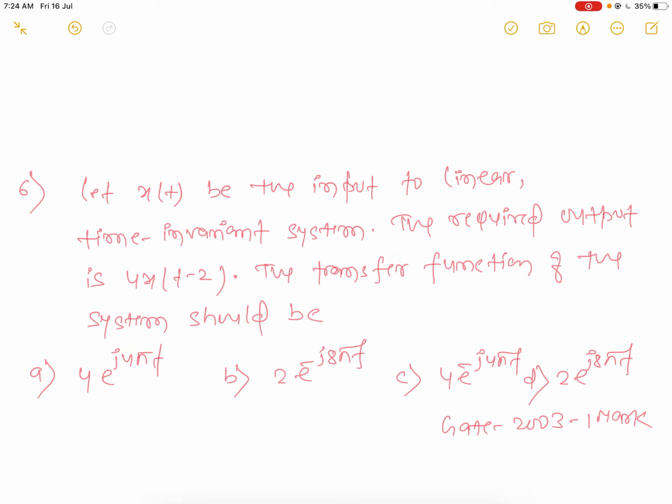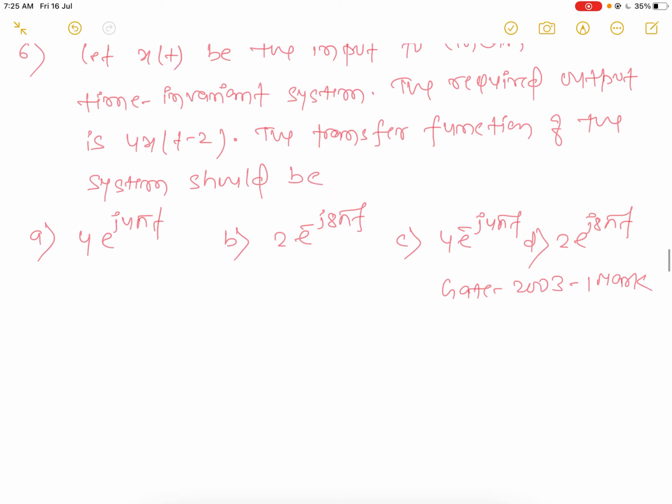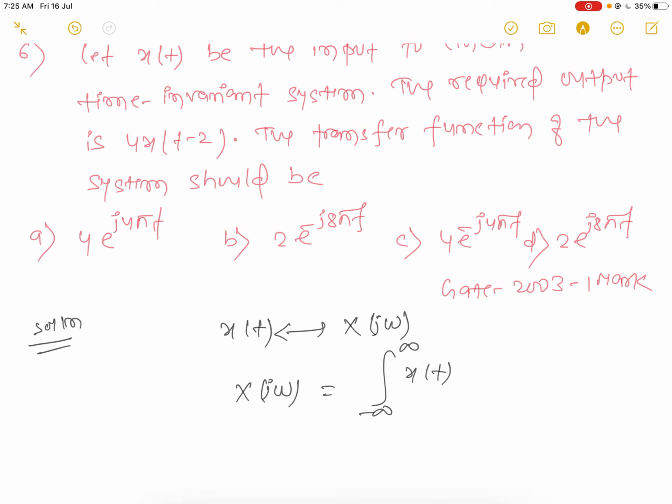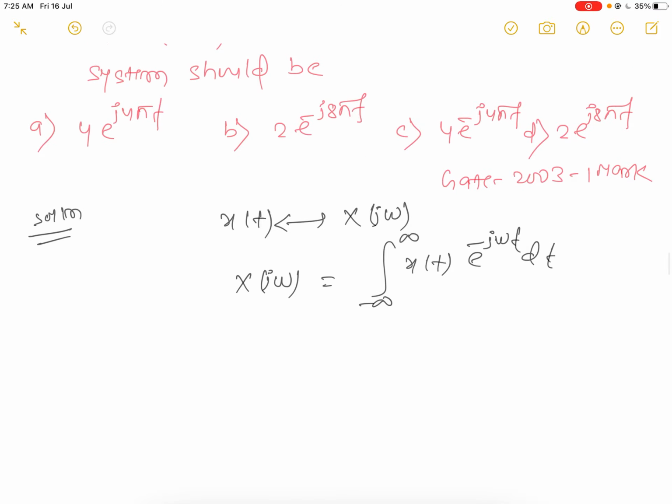Let x(t) be the input to a linear time invariant system. The required output is 4x(t minus 2). The transfer function of the system should be? Very simple. We know that if the function x(t) has Fourier transform X(jω), the formula is X(jω) equals integral from minus infinity to infinity of x(t) e^(-jωt) dt. Now we are taking 4x(t minus 2).